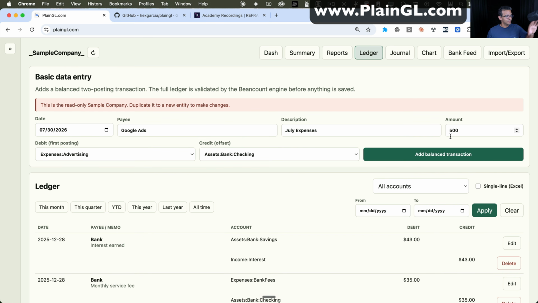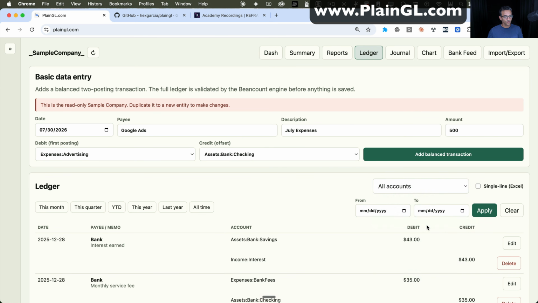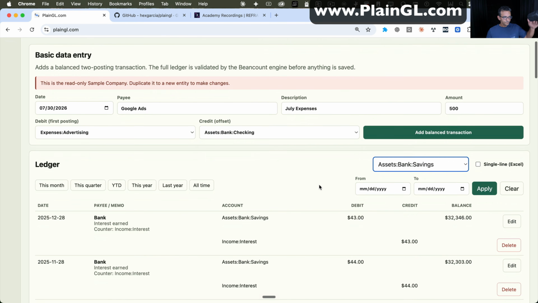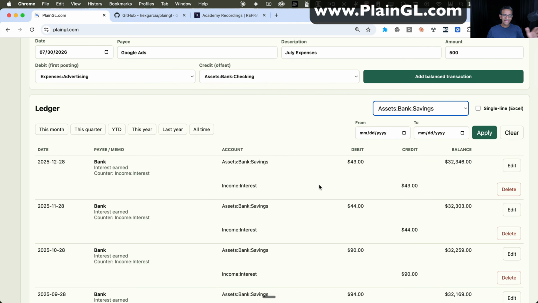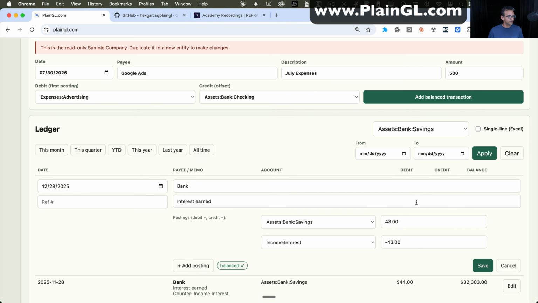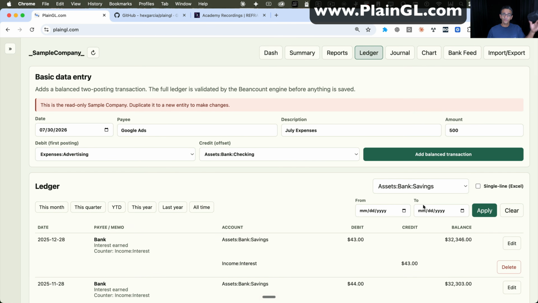Now, I'm in the sample document, which is meant to be read-only, but if you create a company file and you play with it, you will see your transactions be booked in here. You could also select which register you want to see, and then you can just click on any of these registers, and it will show you the transactions inside that register. Again, everything in debit and credit format, that's exactly how it's booked. If you click on edit, you can edit the transaction after it's been posted. And that's how the reports are built. Now you can do also a formal journal entry.